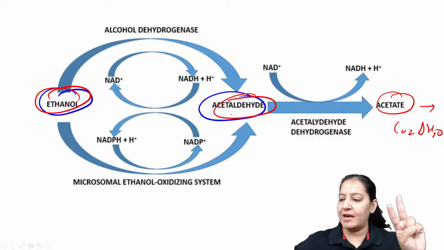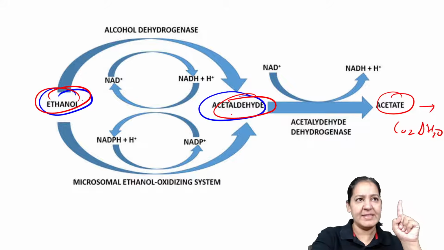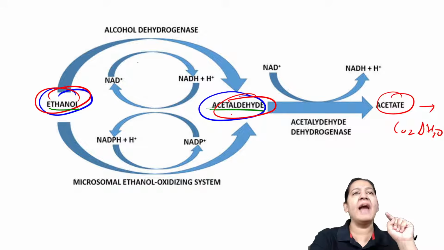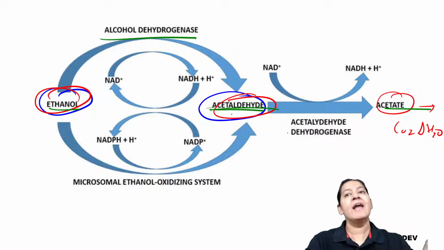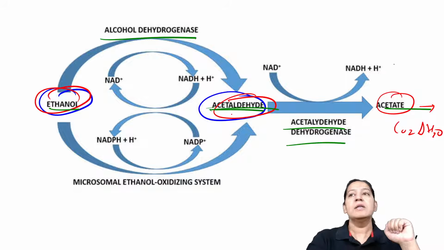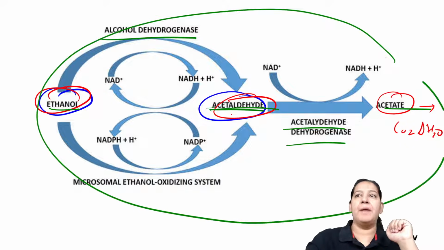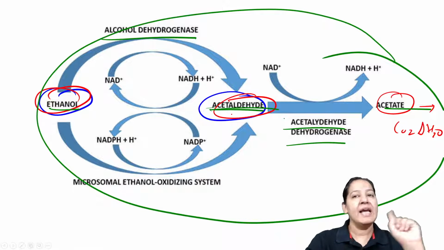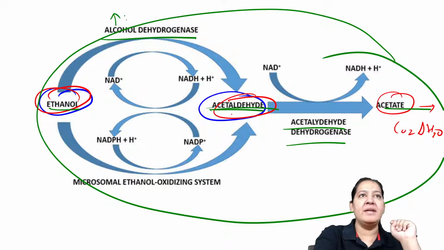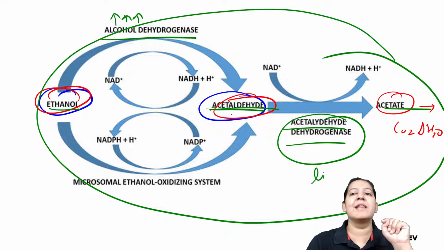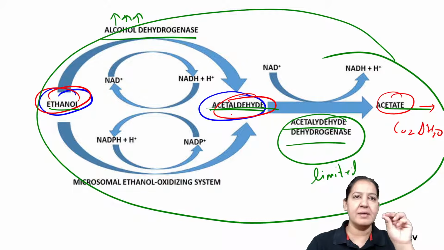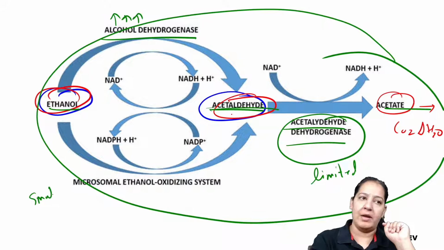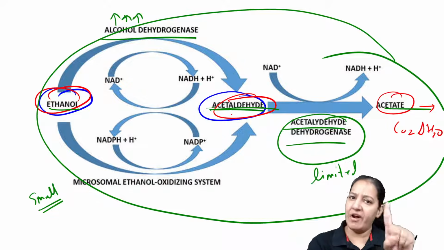So two enzymes are required. The first enzyme, for conversion of alcohol to acetaldehyde, is alcohol dehydrogenase, and for the conversion of acetaldehyde to acetate, acetaldehyde dehydrogenase. These two enzymes are present inside the hepatocyte, the liver cell. Inside the hepatocyte, we have abundant alcohol dehydrogenase, but acetaldehyde dehydrogenase is limited. Imagine a person drinking a small amount of alcohol every day, one or two drinks.